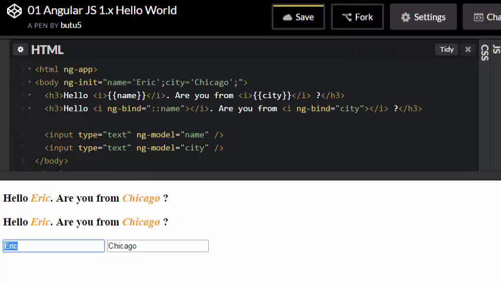If you change from Eric to John, you will notice in the first section it is changed. Here it is modified. That means the data model is getting modified, but in this particular view only the first data, whichever was initialized in the initial section, remains there, and there is no update happening from the model to here. Okay, so using double colon inside ng-bind, we can achieve one-way data binding.